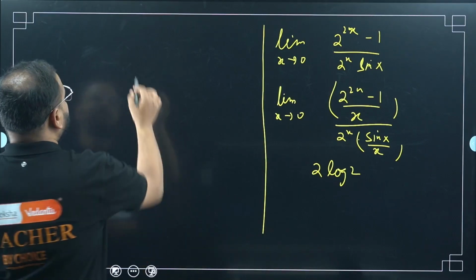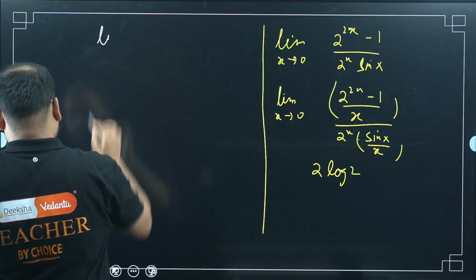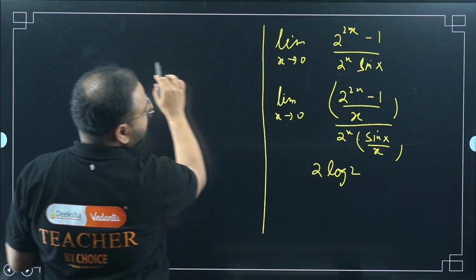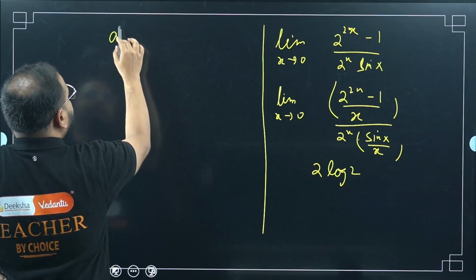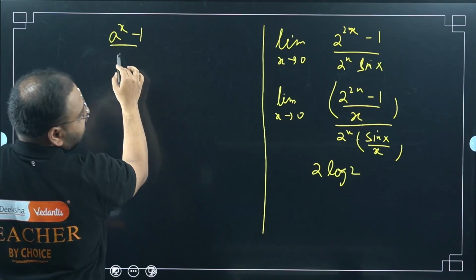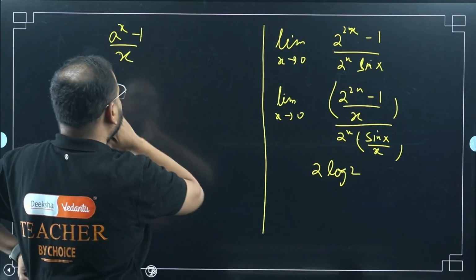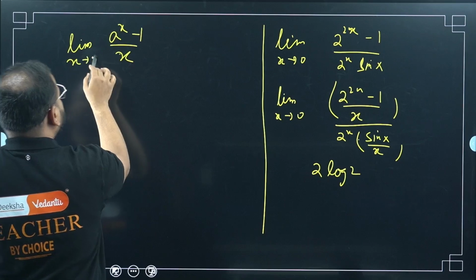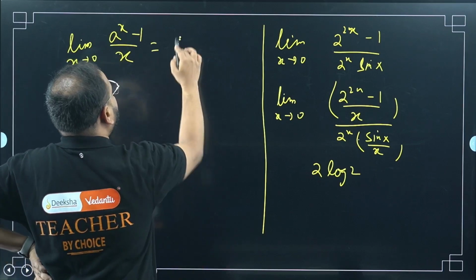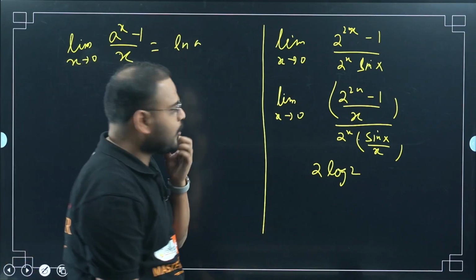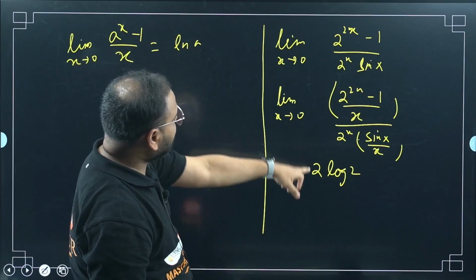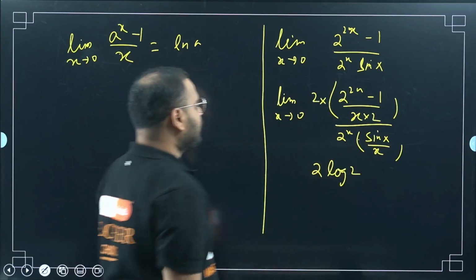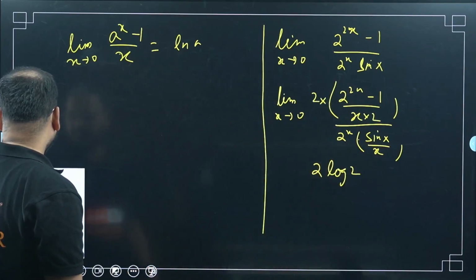So if you've forgotten, this is it. The limit part, if I have to write this thing, this is the expression a power x minus 1 upon x. Okay, if applying limit to this, when x tends to 0, what happens to this value? You get ln a or log a, you can write. All right, sir. So why 2 here, sir? Because I can multiply 2 here, no? Into 2 into 2.